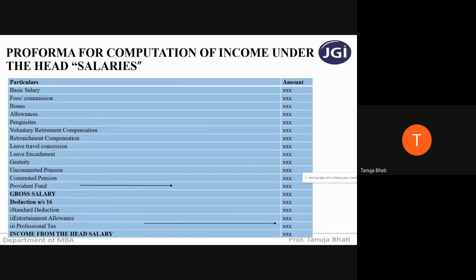Next is leave encashment. Now, what is the meaning of leave encashment? See, students, we know that employees are generally allowed to take leaves during their period of service, right? Now, certain employees may avail all the leaves they have, and certain employees may not avail all the leaves.